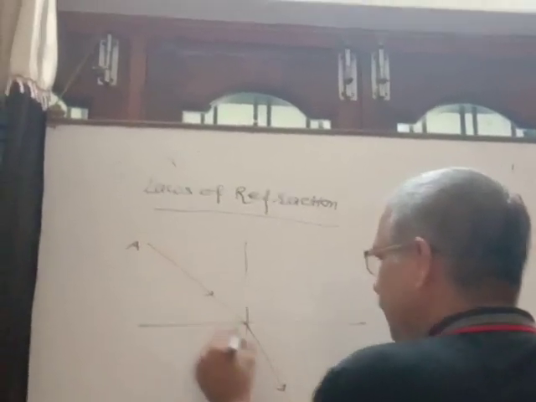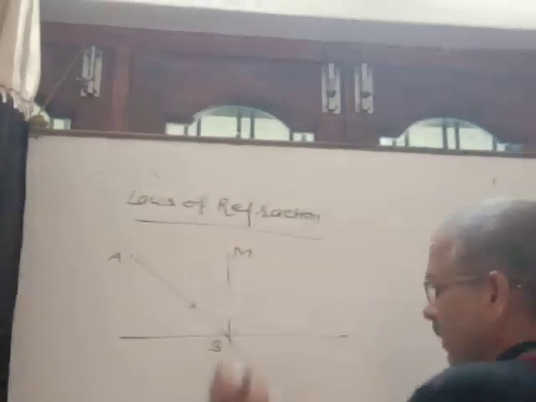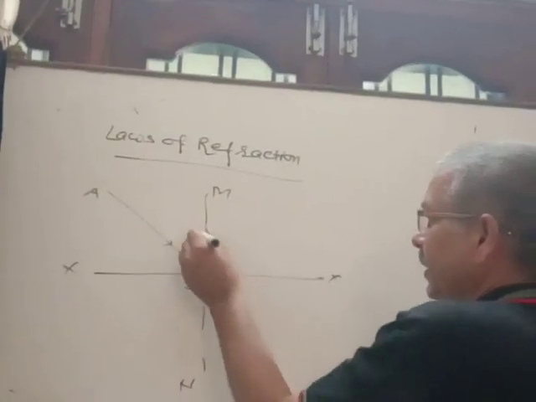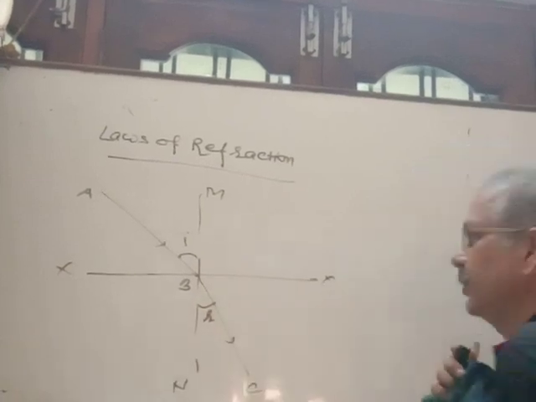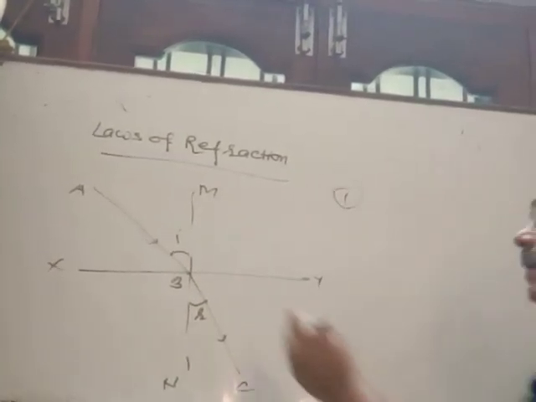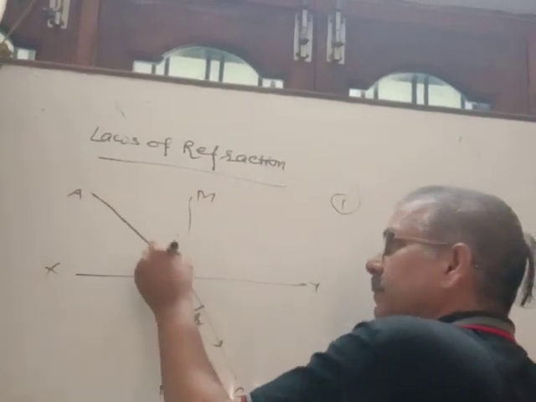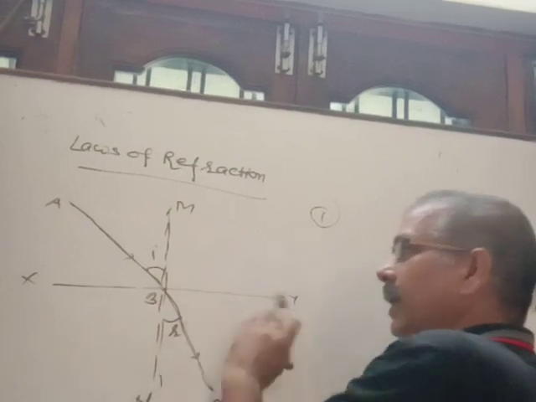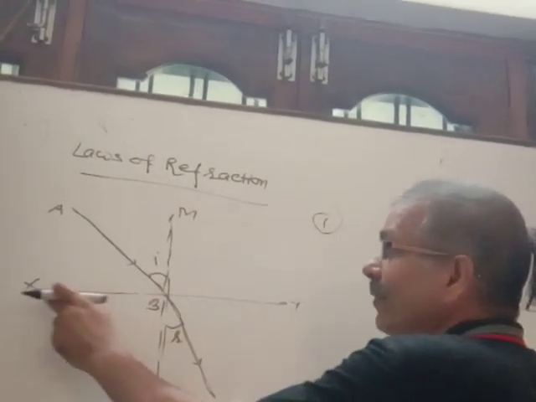A, B, C. It is the normal. It is the refracting surface. It is the angle of incidence. It is the angle of refraction. So first law: the incident ray, refracted ray and normal lie in the common refracting plane.